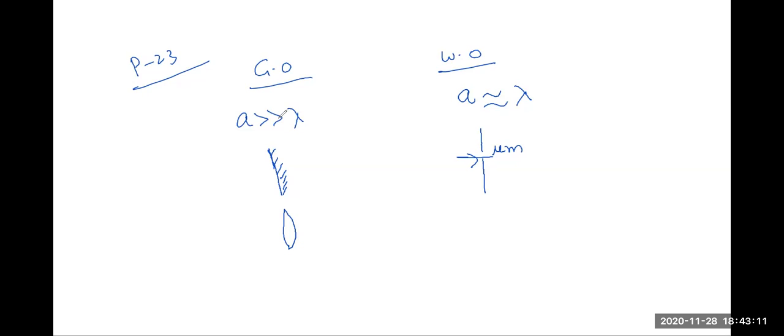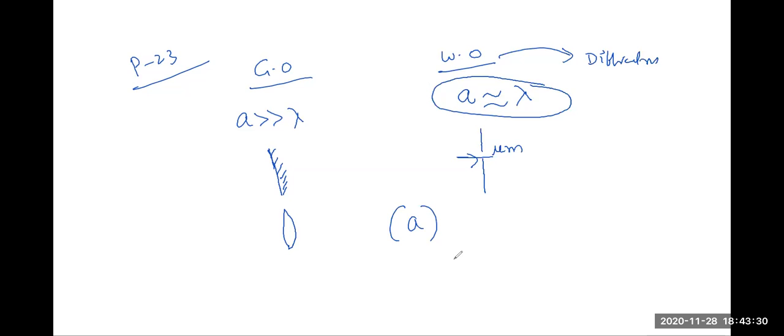అసలు ఇక్కడ A చాలా పెద్దది. So to observe the wave optics ante diffraction, especially diffraction, the size of the obstacle is comparable with wavelength of light ante saripotundi. So should be of the same order of wavelength. The first option A matches here. Okay, now let us go for the next P24th question.